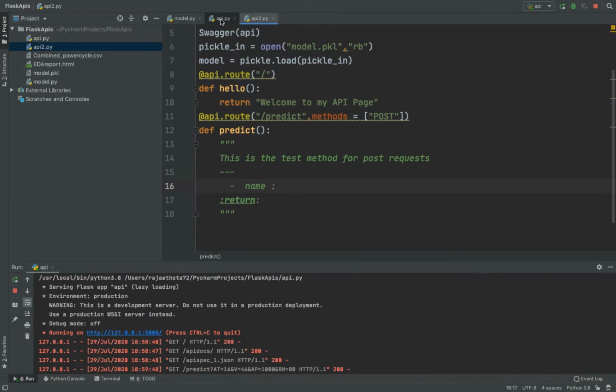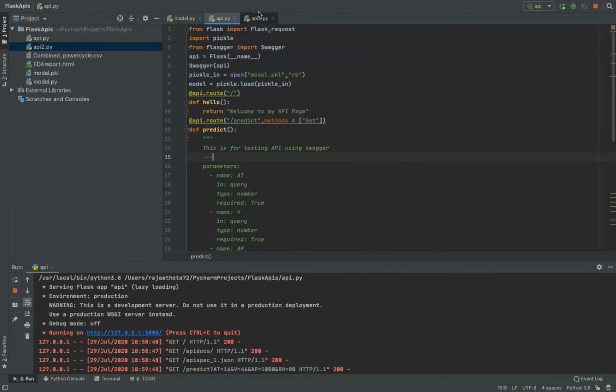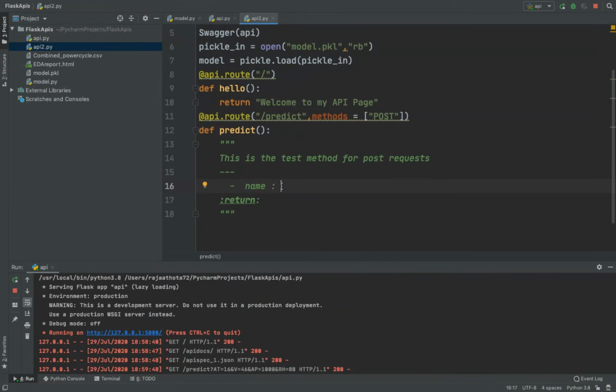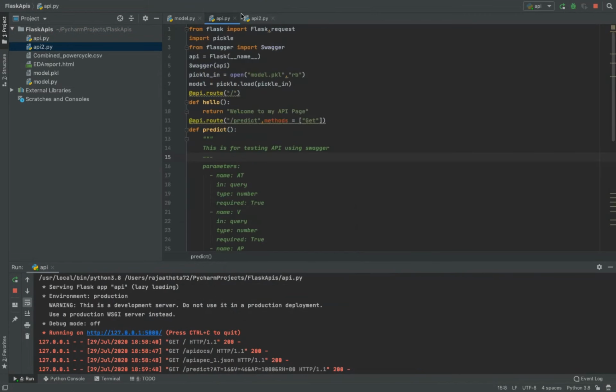So here the name should be, actually I want to take my file as a name. Here I want to take file as an input, so that's why I'm taking my name as file. Once name is taken as file, next I want to take input type.